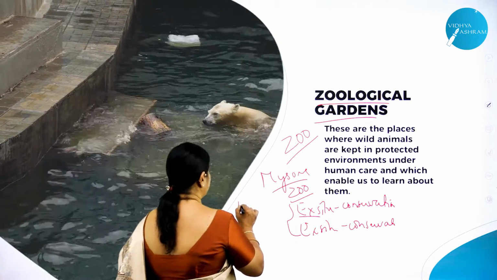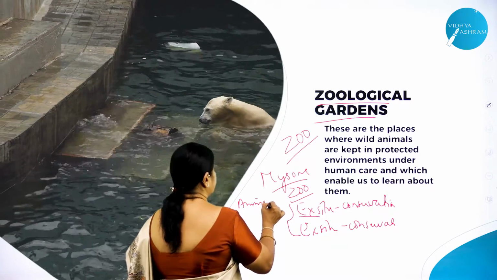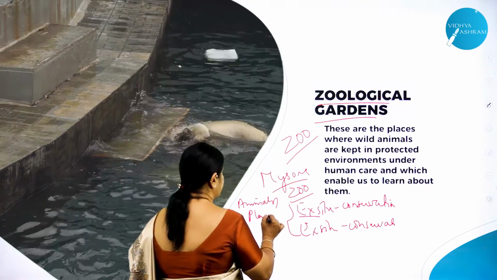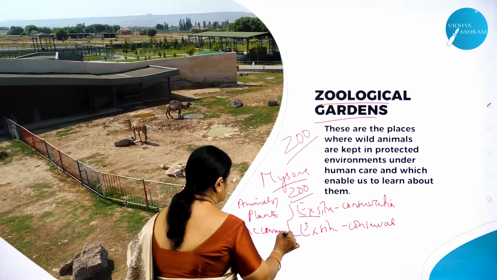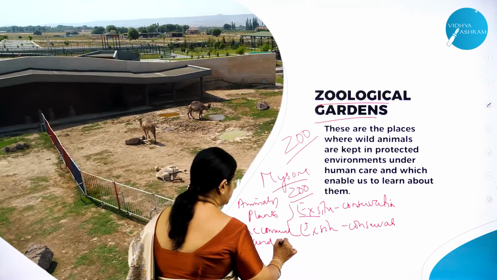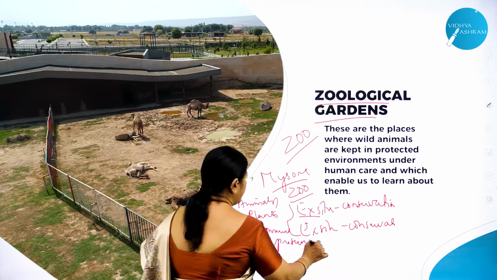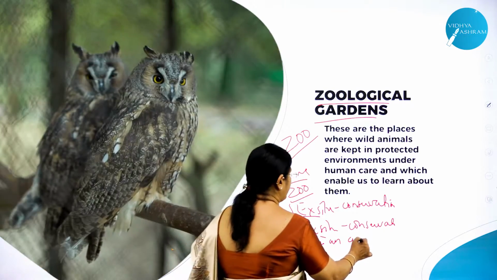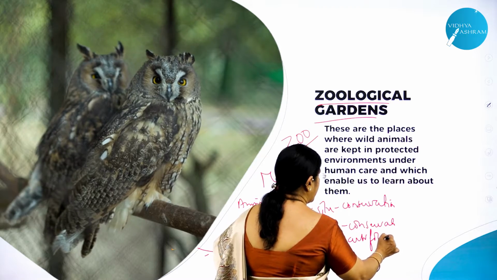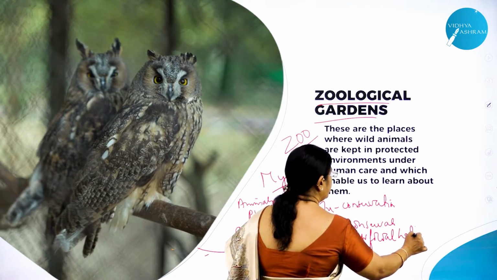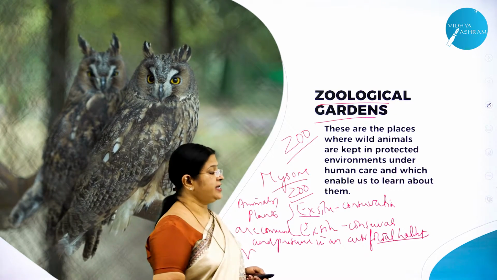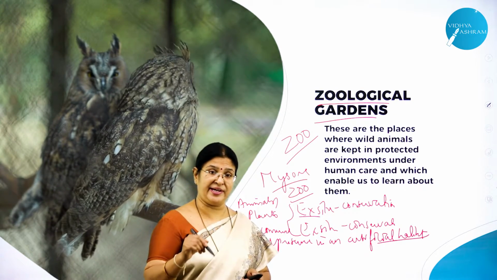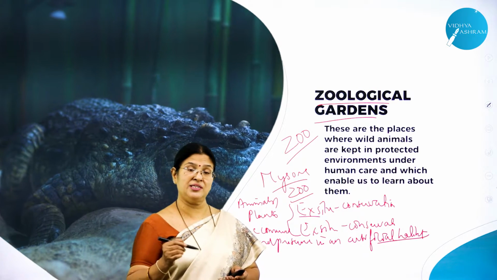The animals and plants are conserved and preserved in an artificial habitat. What do you mean by habitat? Place of living, place of dwelling, right? Here an artificial habitat is created so that the plants and animals are conserved and preserved.